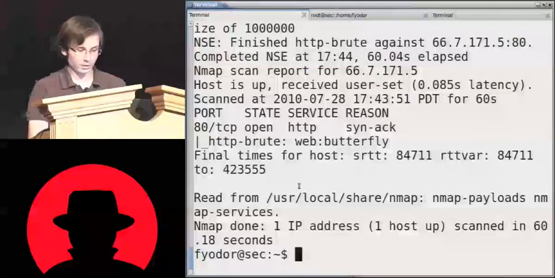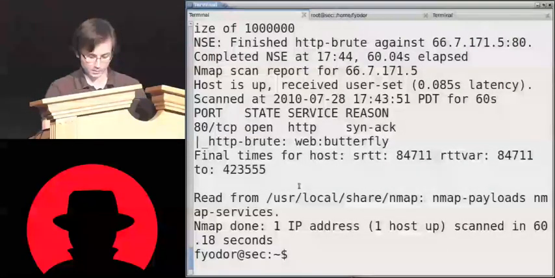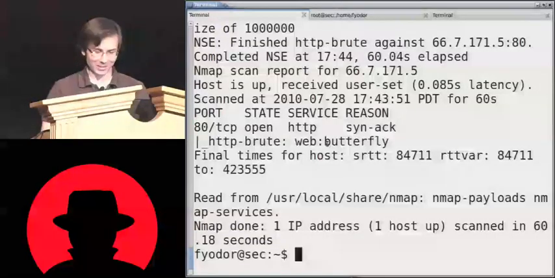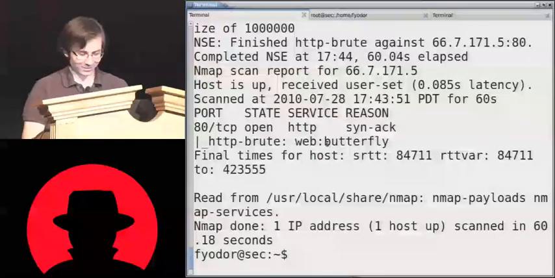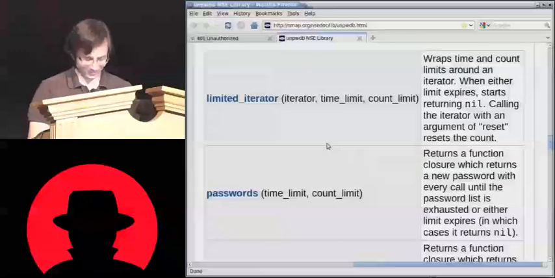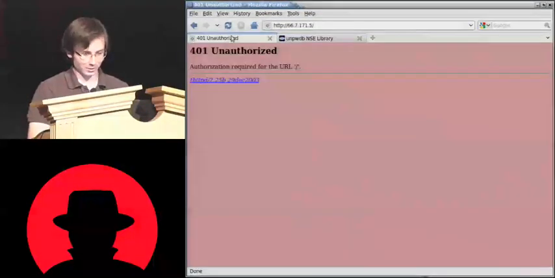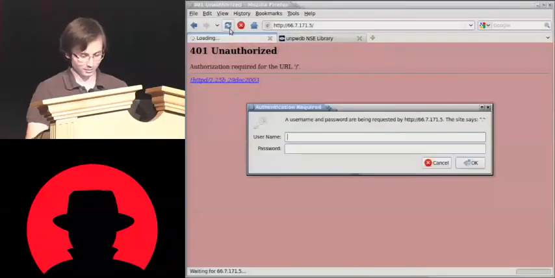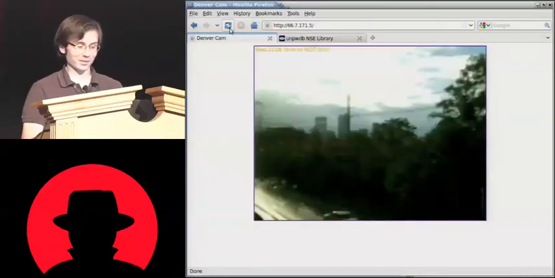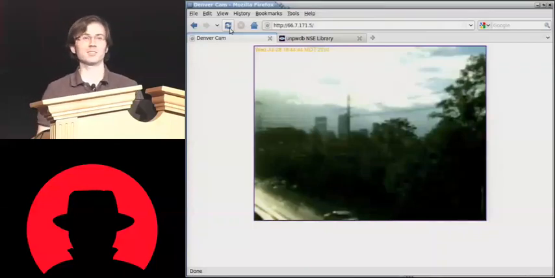So let's check on this. Oh, it finished in 60 seconds. And oh yeah, butterfly. That's the password I use for all my accounts. I should have known. So let's give it a try here. Web, butterfly. And there she is. Looks like it's raining in Denver.